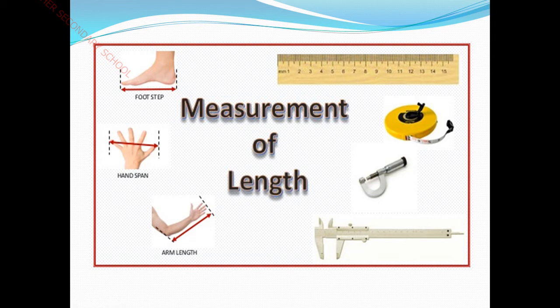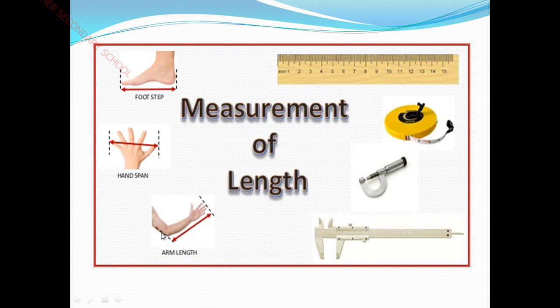In olden days, they often used to measure with the help of their foot. Next, hand span with the help of our 5 fingers. You can also measure your mobile or some other materials with the help of these techniques. These are all the old techniques. On this side, there are 3 things: foot step, hand span, and arm length.